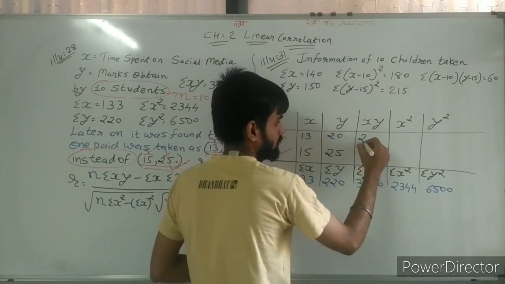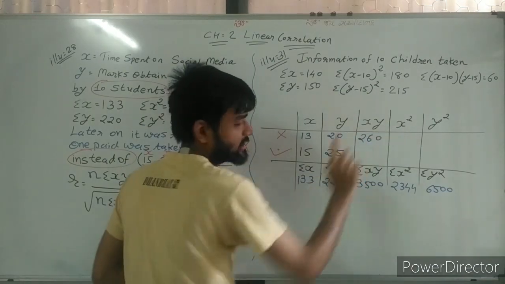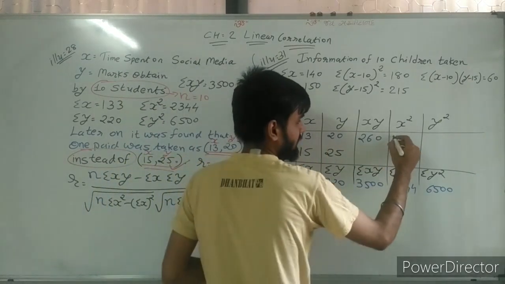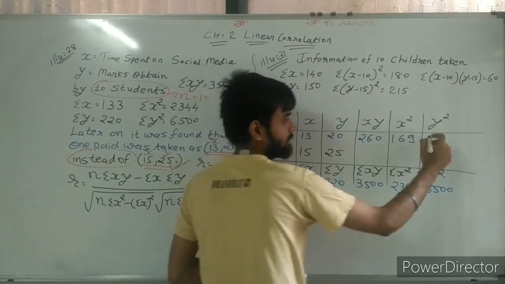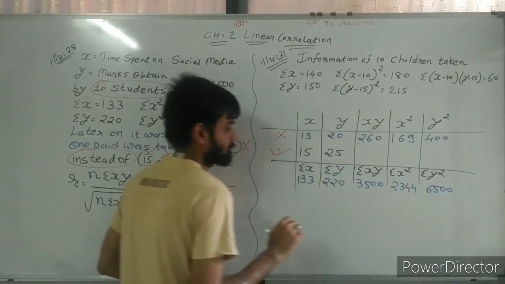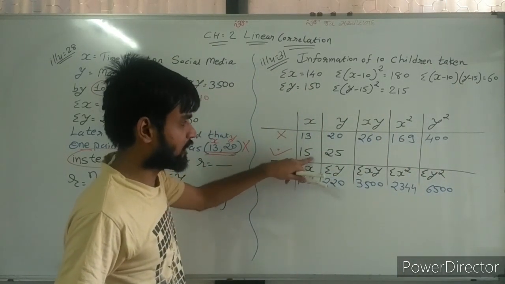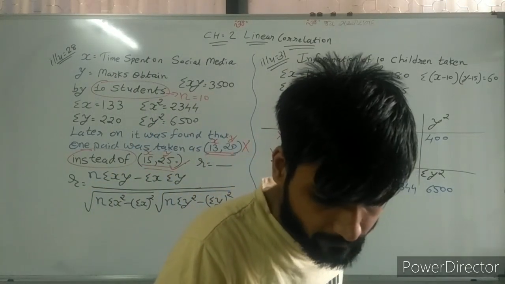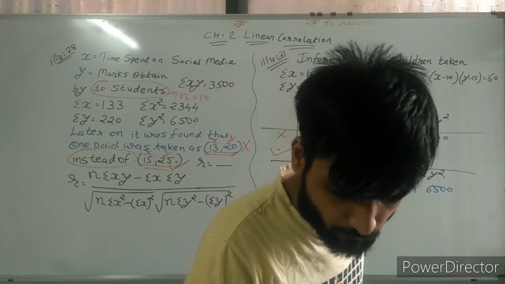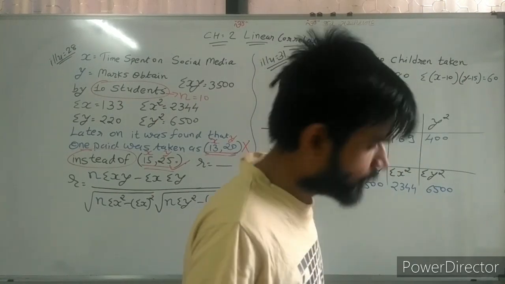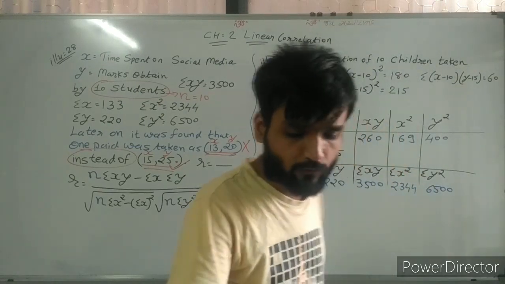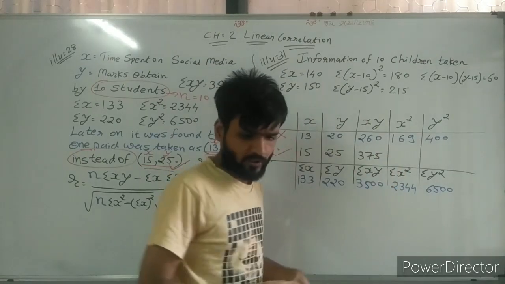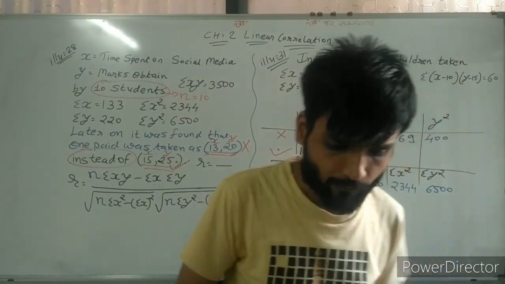13 into 20, 260. Sir, X square: we need X square, so 13 square, 169. 20 square, 400. Sir, multiplication of these two, 15 into 25. So, sir, we need to find 15 into 25. So 15 into 25 is 375.